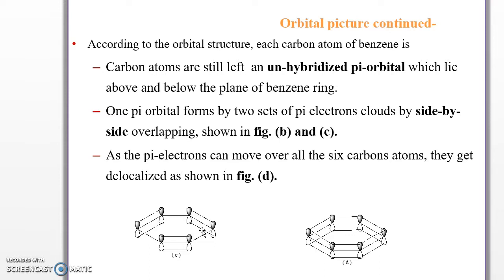According to the orbital structure, each carbon atom of benzene is still left with an unhybridized p orbital which lies above and below the plane of the benzene ring. Unhybridized p orbital means a single p orbital. There is no side by side bonding or overlapping. There are separate unhybridized p orbitals lying above and below the plane of the benzene ring. One pi orbital forms by two sets of pi electron clouds by side overlapping, shown in figures B and C.